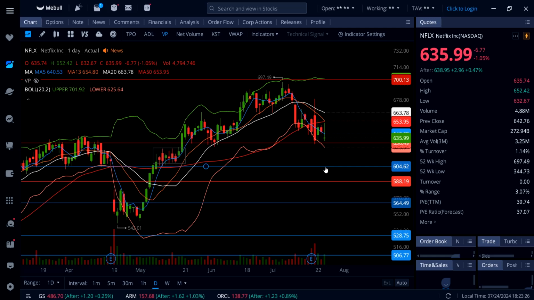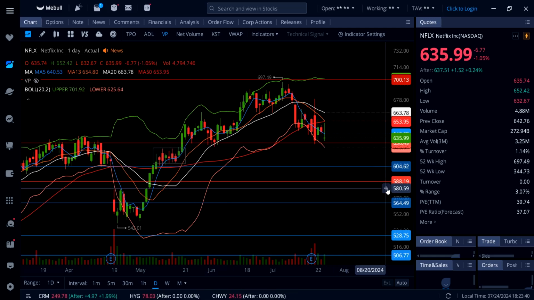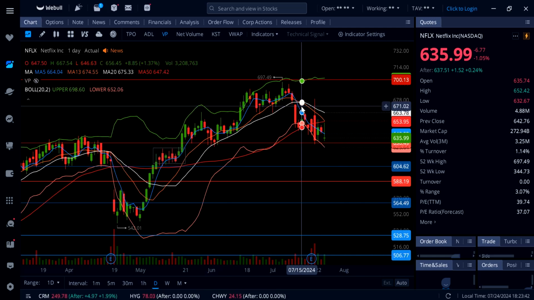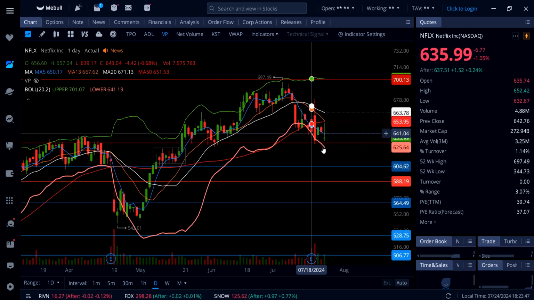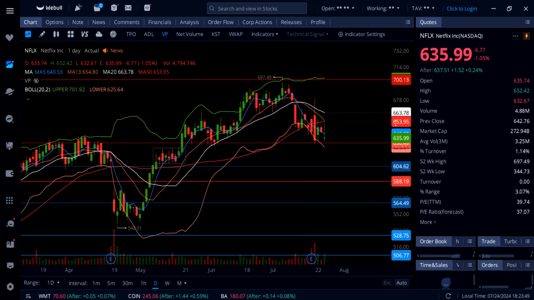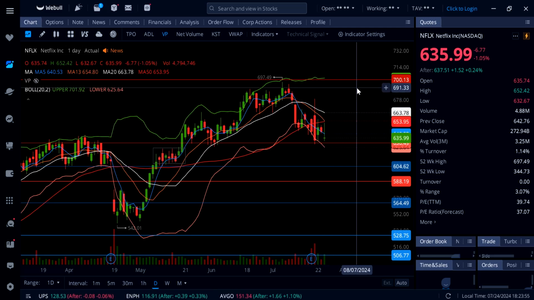I mean, you can see it was up like $6 or $7 and then gave away all the gains and is now down almost $7, barely holding 630 as a support. So that's going to be your line in the sand for tomorrow, 630. Below that, 623, 624, and then 604. To the upside, Netflix will find resistance right here at the 5-day moving average, 640, and over that, 653, 664. If we can clear all that, then watch out for 680 and then 700.